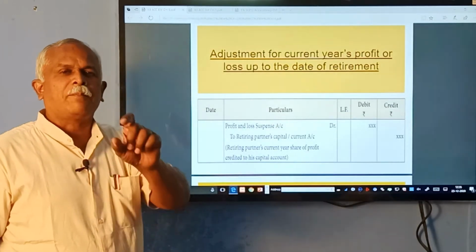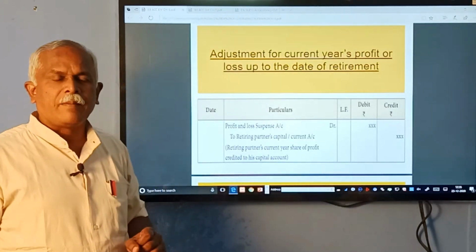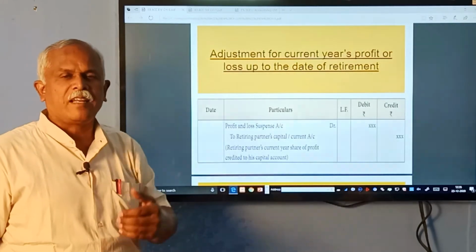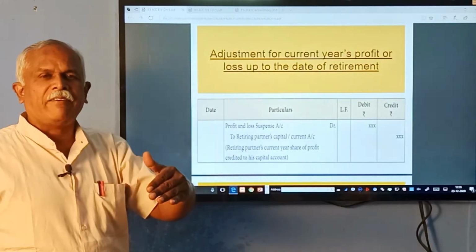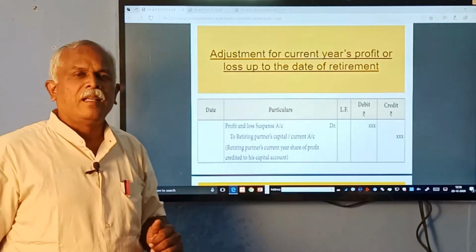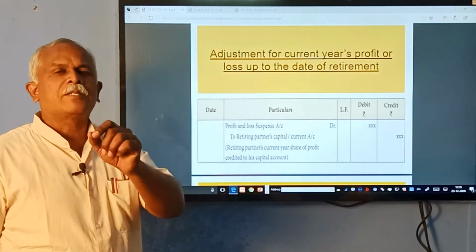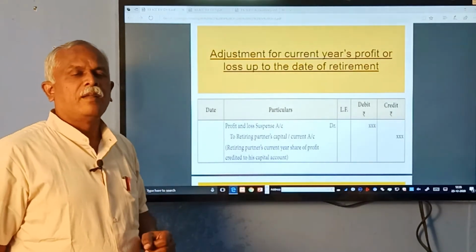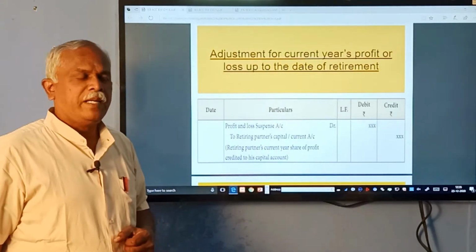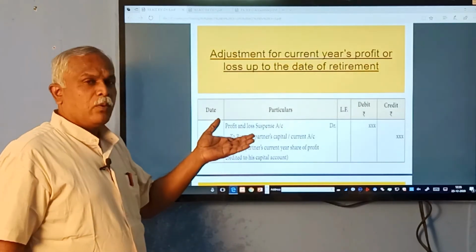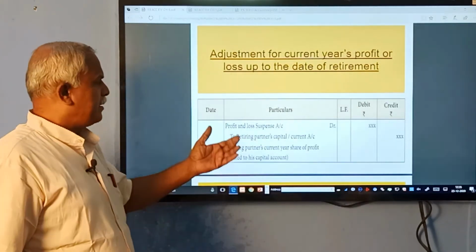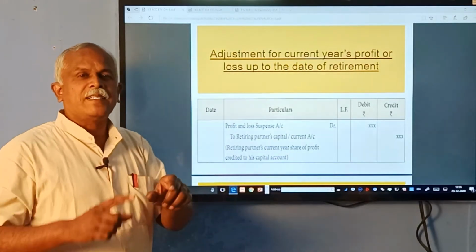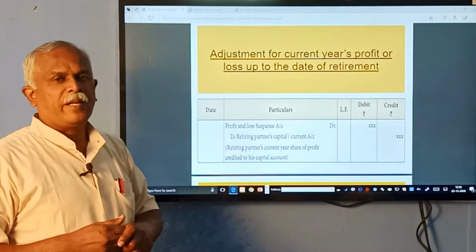So, we have to calculate profit for 6.5 months based on the previous years' profit, the average profit of the previous 3 years. So, we have to take an average, that will be average profit into 6.5 by 12. Like that we calculate the profit till the date of retirement, and then we make an adjustment entry, profit and loss suspense account, because this profit will be adjusted at the end of the accounting period.